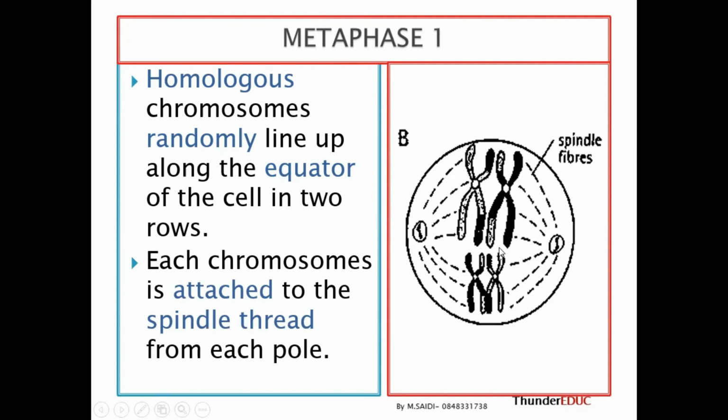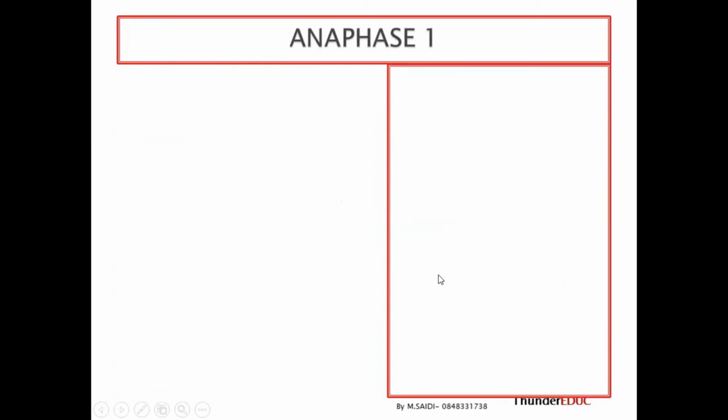And then they come here randomly. Remember, we have 23 pairs, but we're just showing you 2 pairs. Yes, they are here randomly. So it means that another one can be here. This one can be on top. So this set can be on top, this one can be down, or this chromosome can be this side, and this one can be this side. That's what we call randomly. So when they separate, we're going to form different cells. Each chromosome is attached to the spindle fiber or spindle thread from each pole. That's what we are trying to show you, that these threads are attaching the chromosomes from each pole.